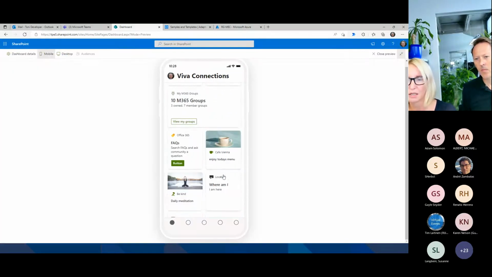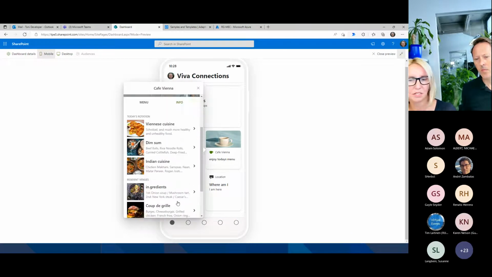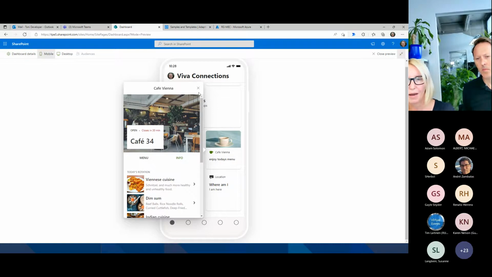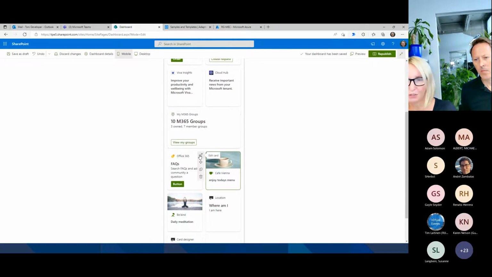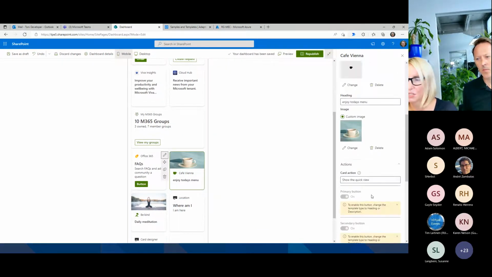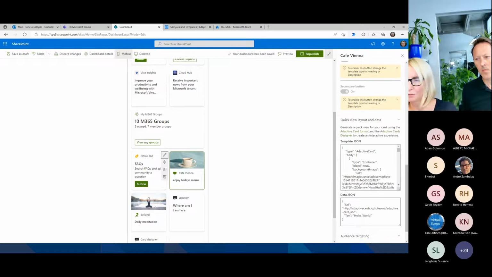Just to show you that, if I click on the card, you see here, this is a beautiful card with a lot more menu options than I had before. So I'm going back to that preview, go to edit, and here you see all what I'm doing with the card is I can say, what is the card action? So when I click on the card or I click on the button, I get a quick view. And the quick view is simply a JSON, which is right here. Because I'm not a developer, I can simply edit JSON files in a small window like I have here.